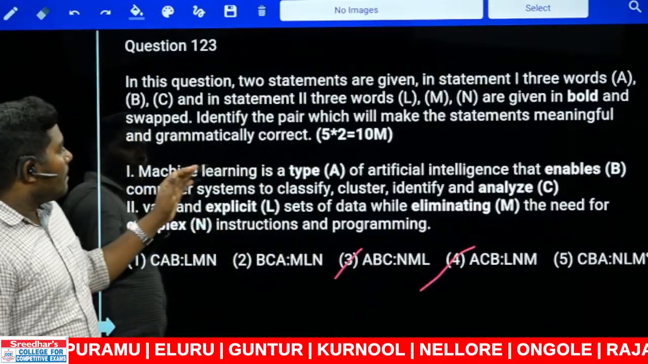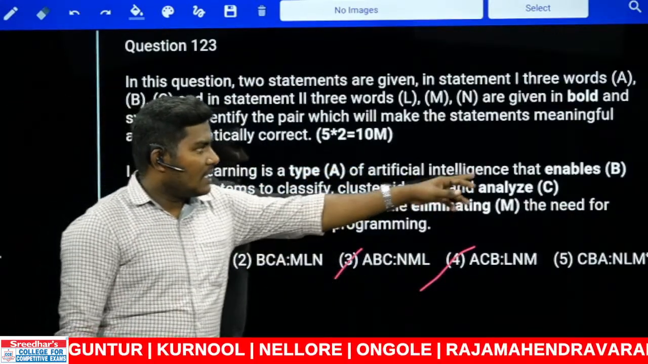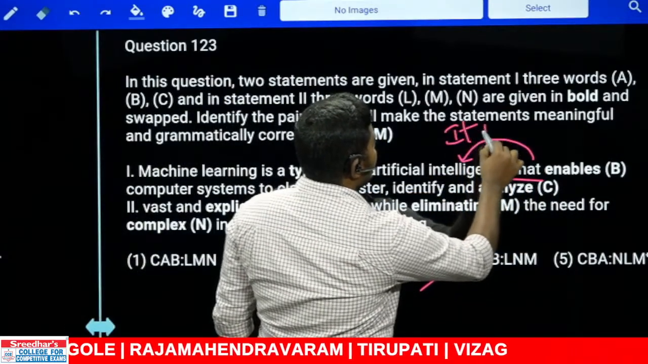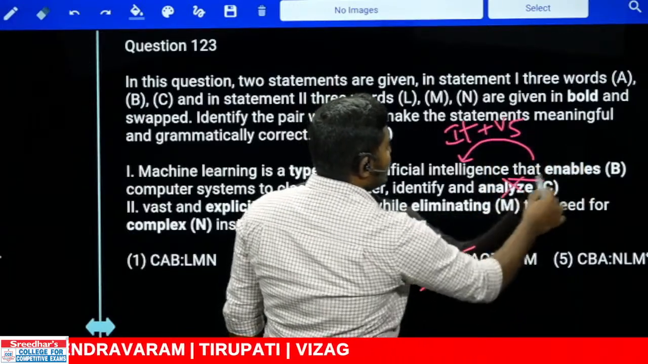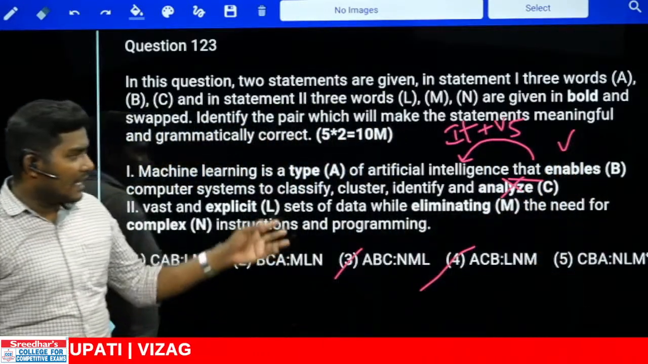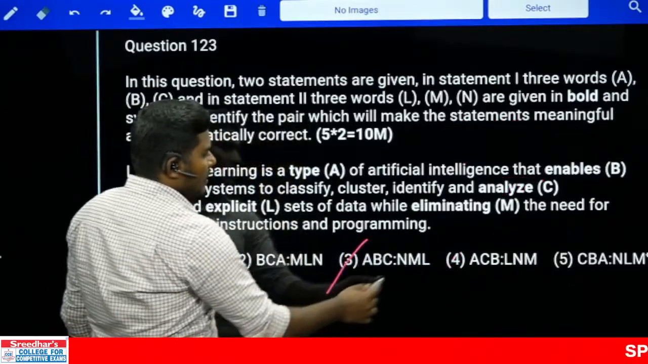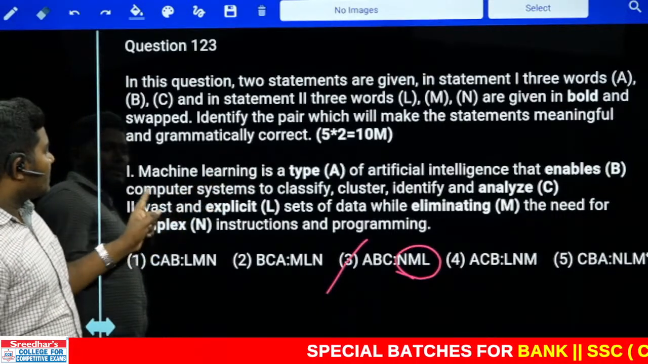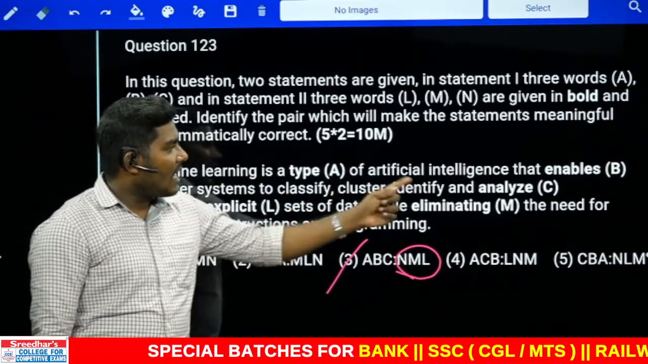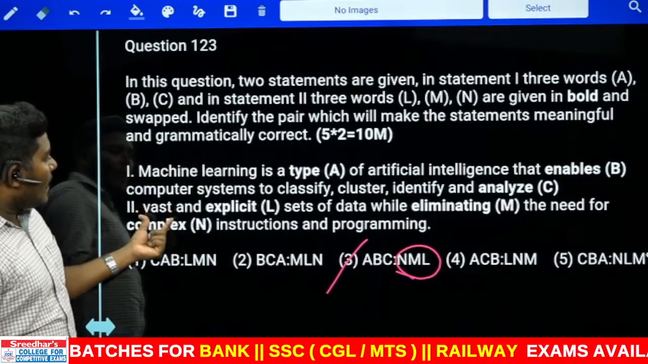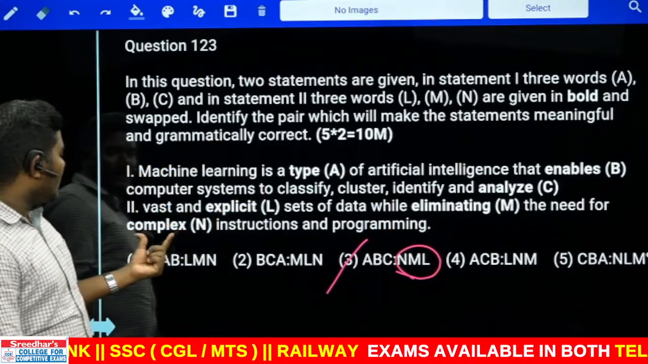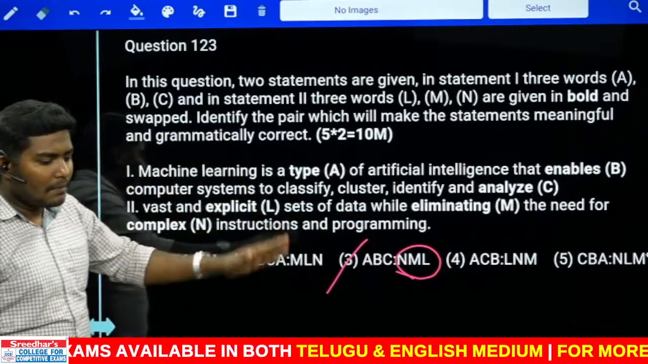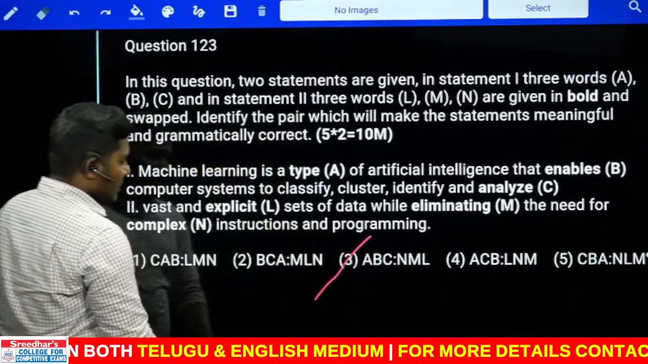Now in continuation: machine learning is a type of artificial intelligence that enables or that analyze. Look at this. That refers to intelligence, which is singular. Singular means it should be followed by V5, not analyze. That should be enables, V5. So that means AB, and the answer should most probably be the third one. Let us check with N, M, and L. That enables computer systems to classify, cluster, identify, and analyze vast and complex sets of data while eliminating the need for explicit instructions and programming. Absolutely correct. So the answer should be used only with the third one, right?